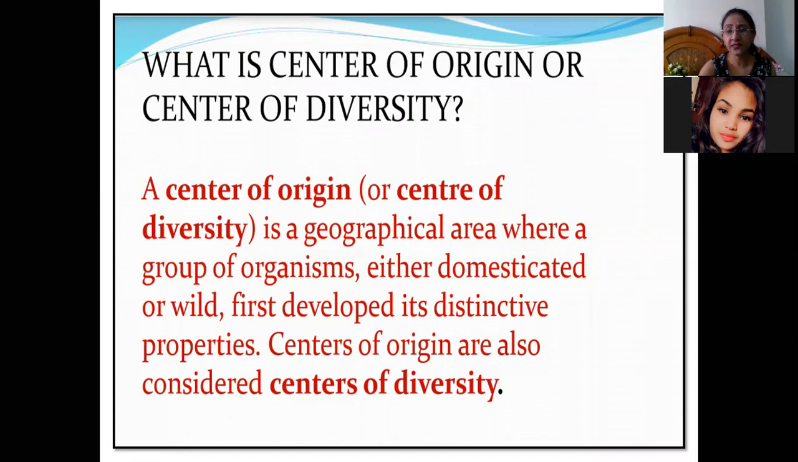It is where that particular organism first developed its distinctive properties. It can be an organism or a plant species found in that geographical area in its wild form, or in the domesticated form. That is called the center of origin, and it is also considered a center of diversity, because when a particular field crop or organism is present in a particular geographical region, the maximum amount of genetic diversity can be found in that region only.